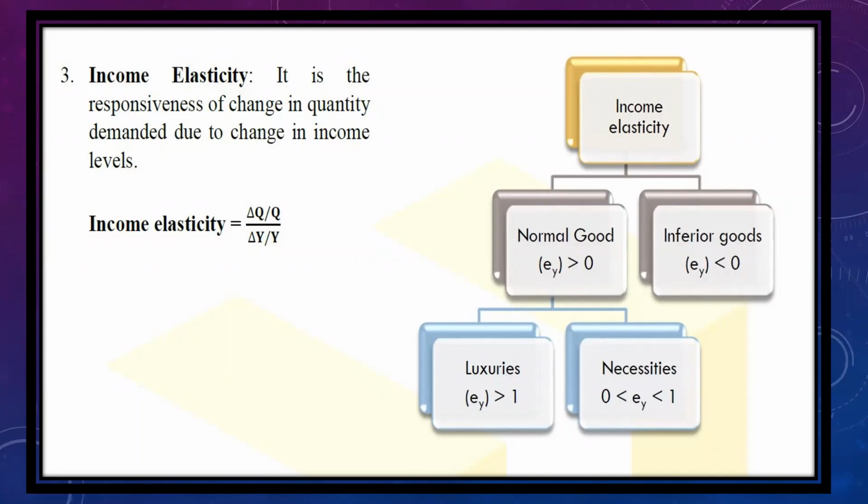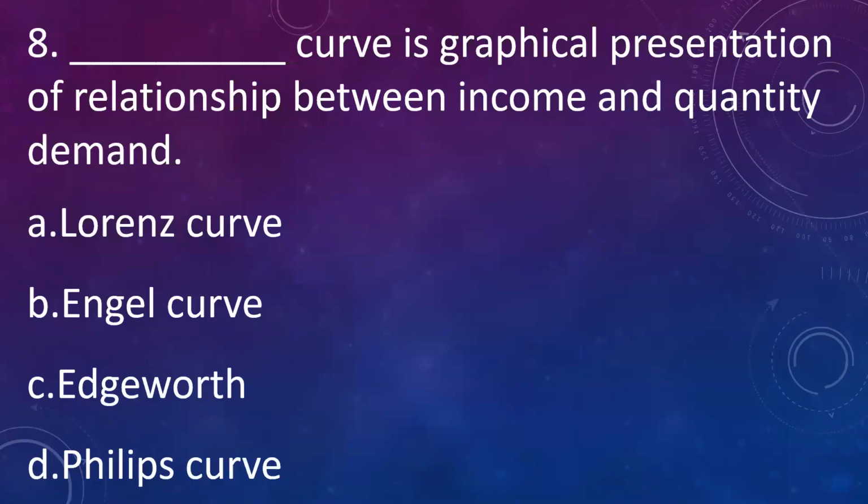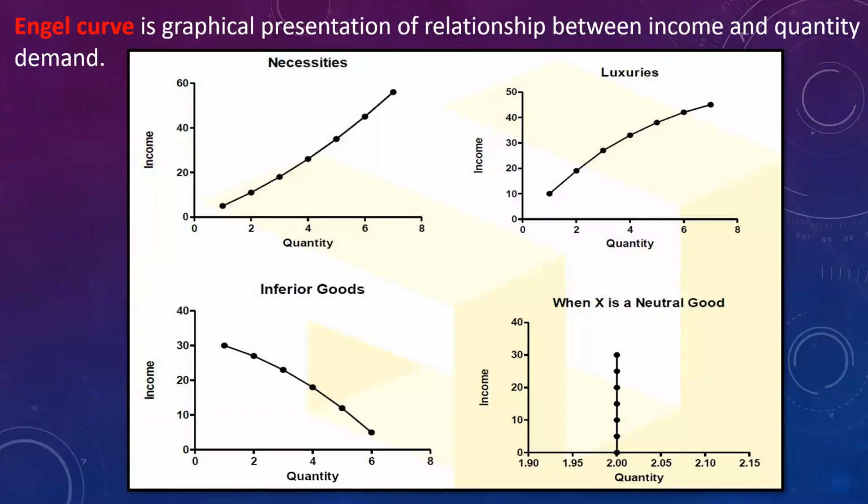Let's go to the next question. Dash curve is the graphical representation of relationship between income and quantity of demand. A. Lorentz curve, B. Engel curve, C. Edgeworth, and D. Phillips curve. Answer is Engel curve. So Engel curves give the representation of relationship between the income and quantity demanded. Here are the 4 graphs showing different relationship for the different goods.